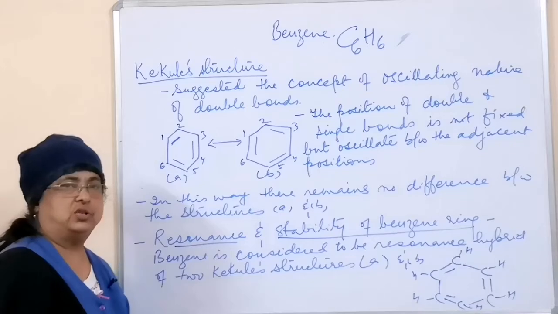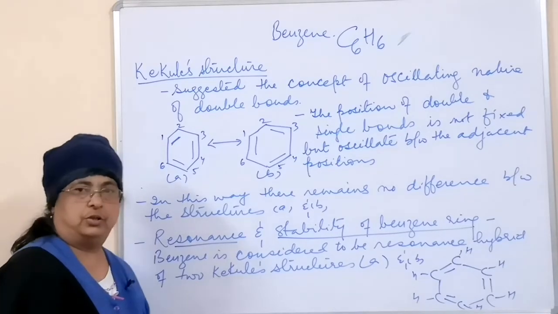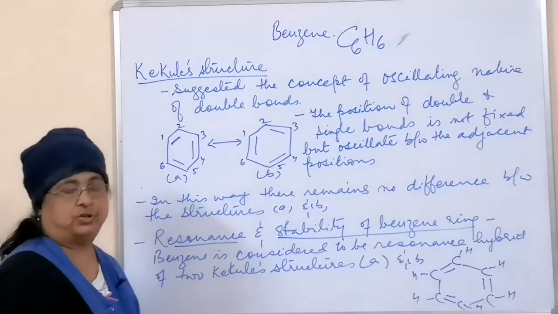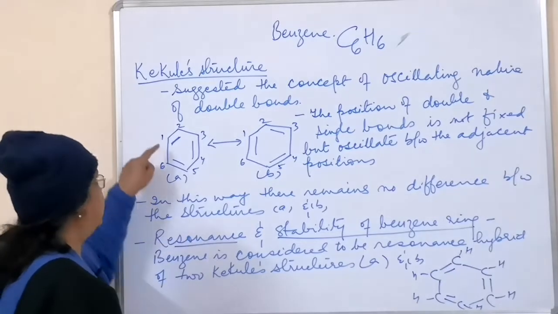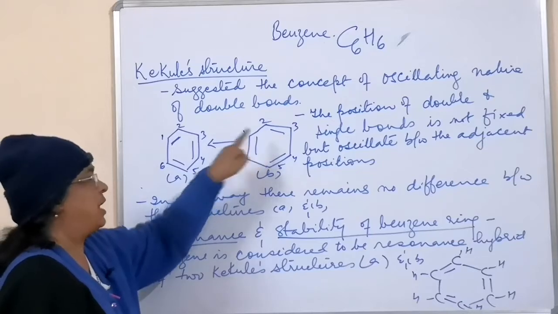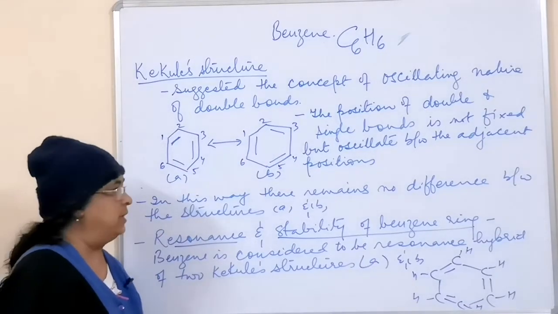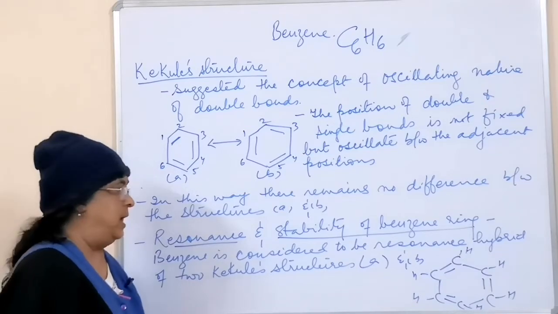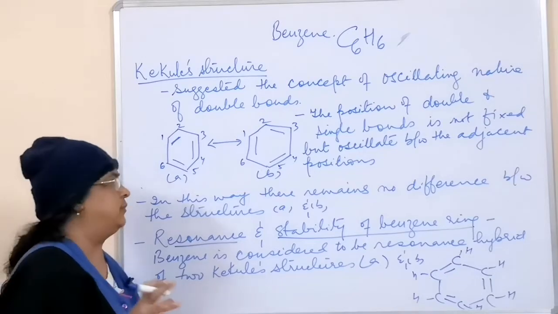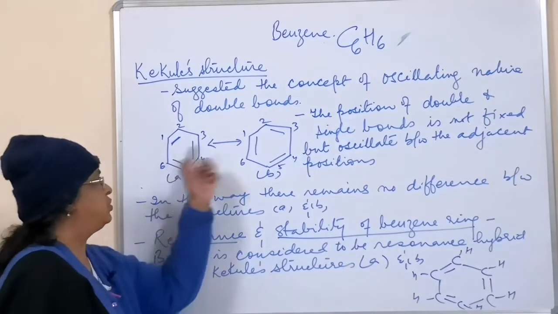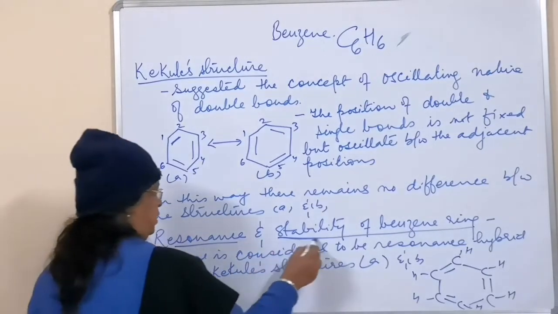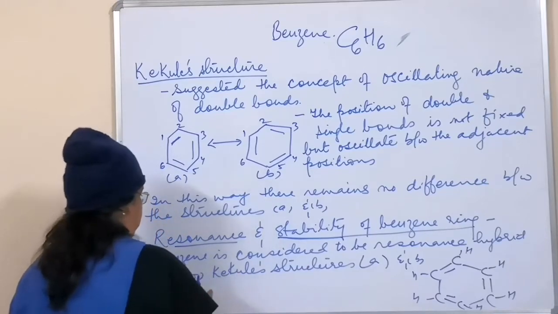Of these different structures of a compound, neither this structure nor that structure is a true structure, because this one tells that the double bond is between these two carbons, and this structure says that between these two carbons it is a single bond. So none of the structural formulas is the true structural formula, and the true structure of the compound will be a mixture of all. That is called resonance hybrid. Resonance provides stability to a molecule, and that's what we are going to see.